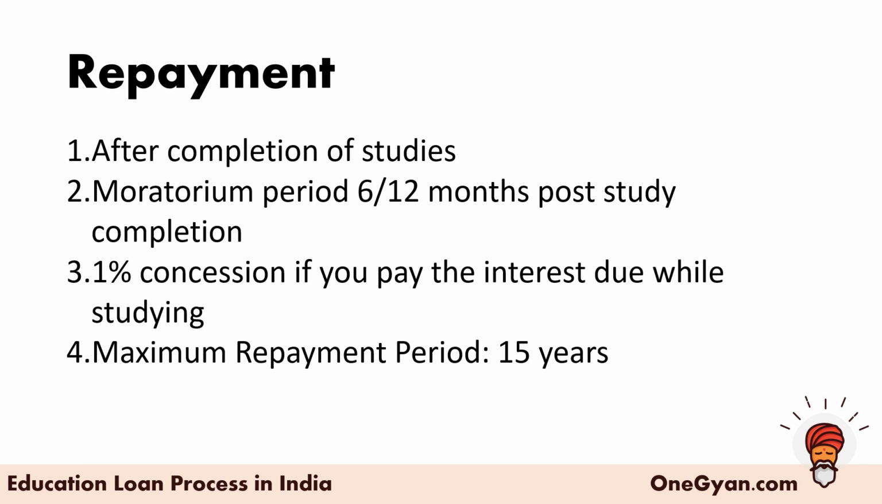Even when you are done with your studies, you can either start paying right after you get placed, or if you did not get placed, they also give you a repayment holiday, what they call a moratorium period, in which you have an option to defer your payments by 6 to 12 months post study completion. It depends on the bank. For example, SBI offers a 12-month moratorium, but some other banks might offer a 6-month moratorium.